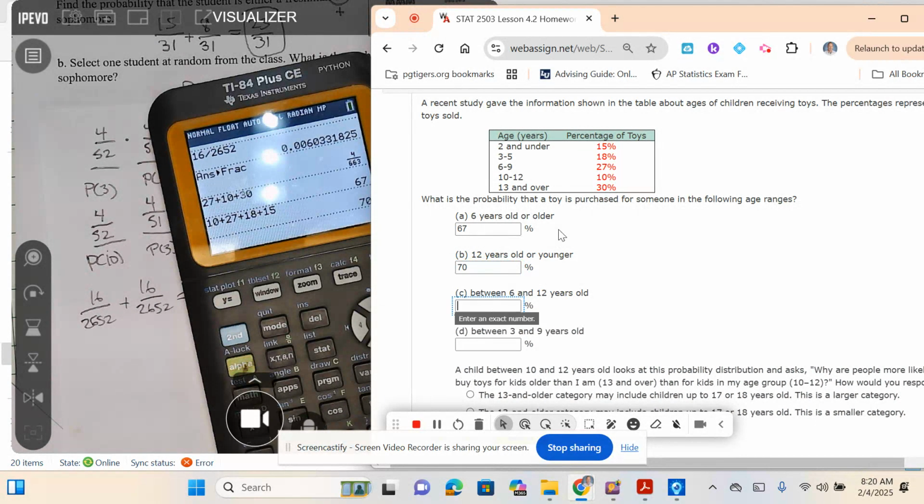Between 6 and 12 years old. So what's between 6 and 12 years old? These two groups, 6 to 9 and 10 to 12. So 27 plus 10. 37.